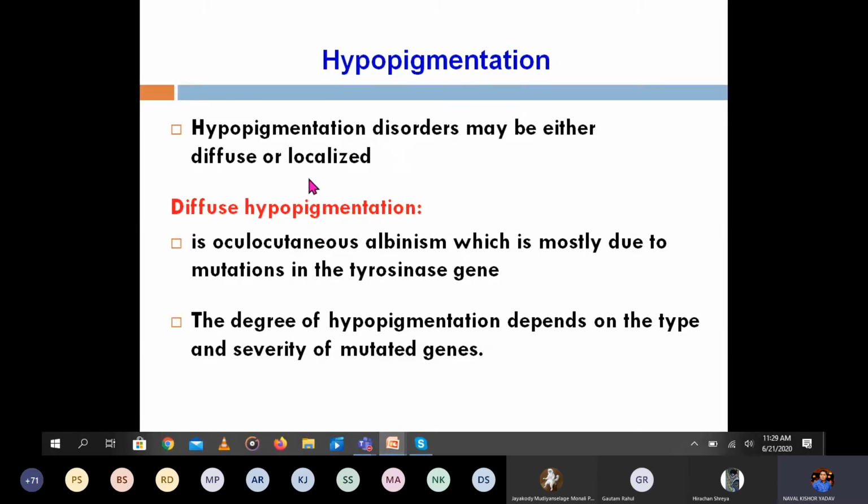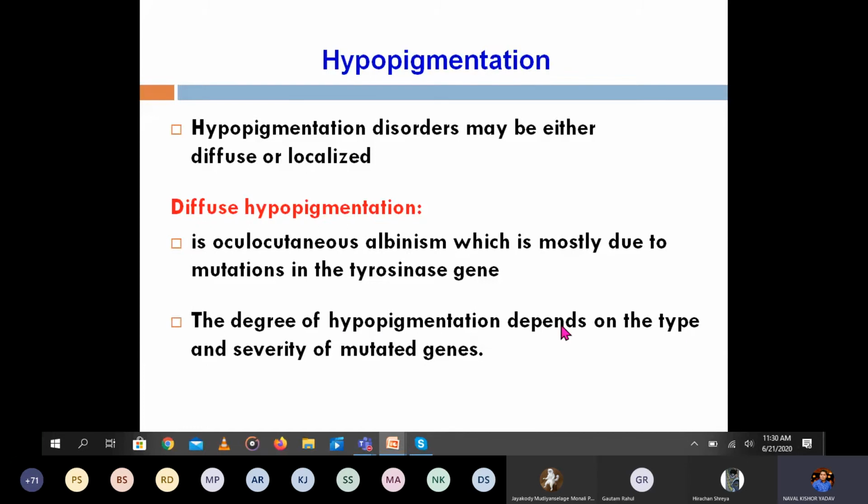Diffuse hypopigmentation is seen in oculocutaneous albinism, which is mostly due to a mutation in the gene which codes for the tyrosinase enzyme. So the tyrosinase gene will be mutated.